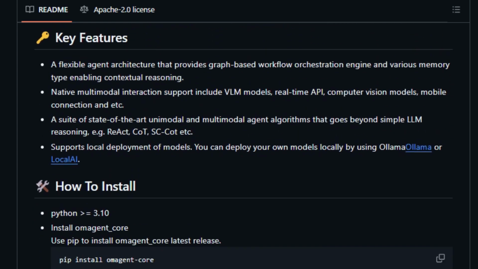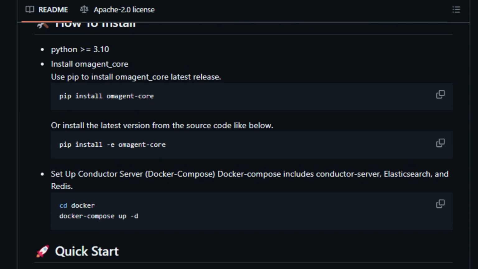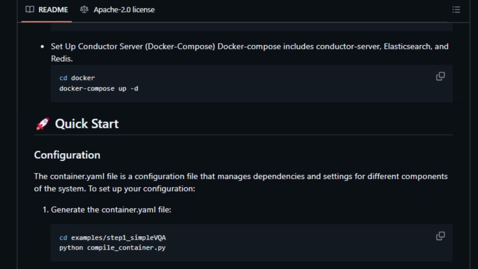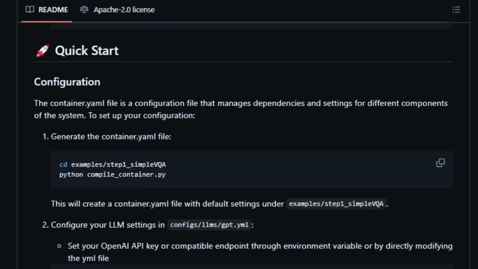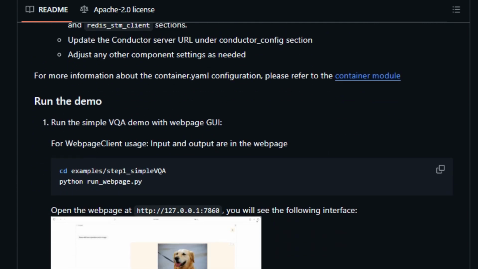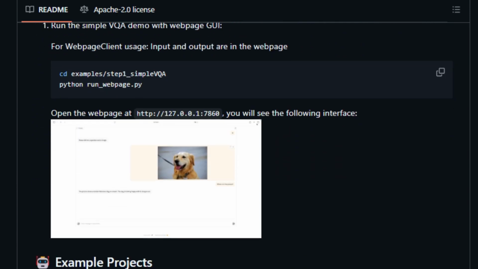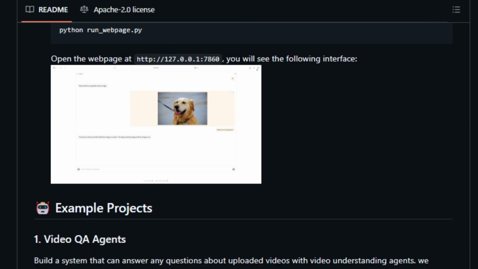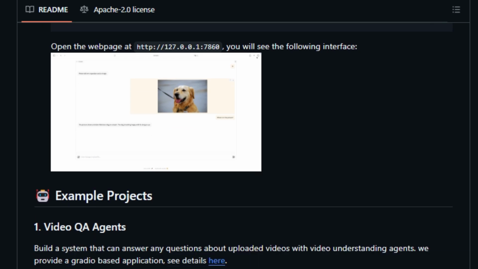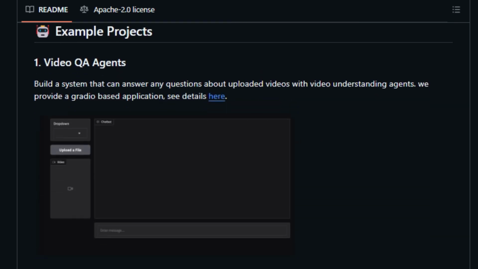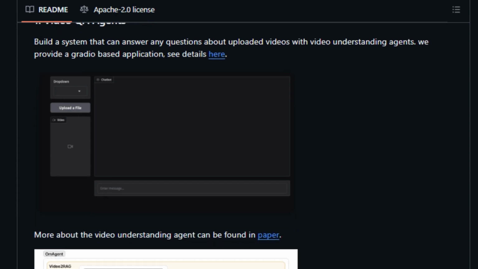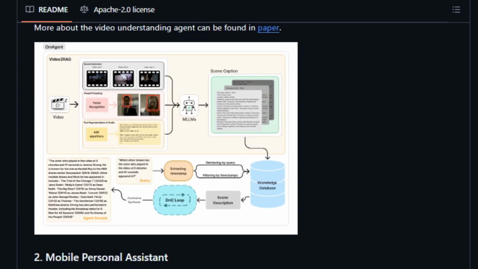One of the coolest things about OmAgent is its focus on reusability. It allows you to create agent components that can be combined to build complex agents, kind of like building with Legos. OmAgent also has native support for multimodal inputs, including vision language models, VLMs, real-time APIs, and even mobile device connections. This means you can create agents that understand not just text, but also images, videos, and audio. Think about building an agent that can analyze a video and answer your questions. OmAgent makes this all easier and faster.